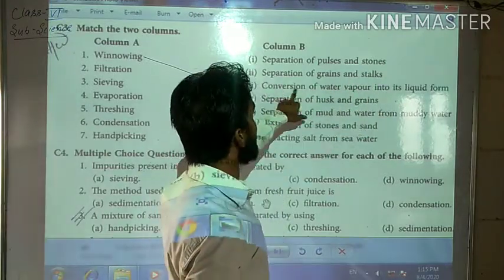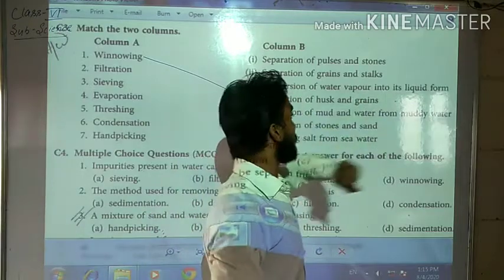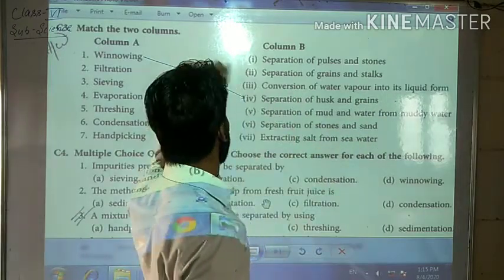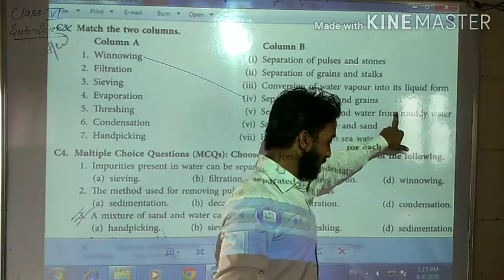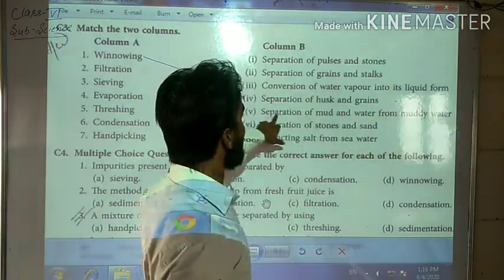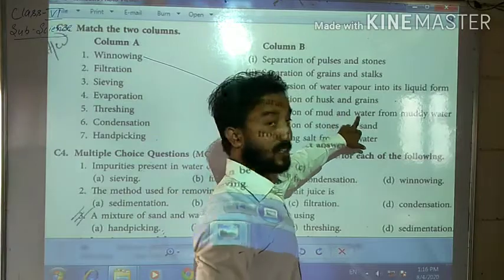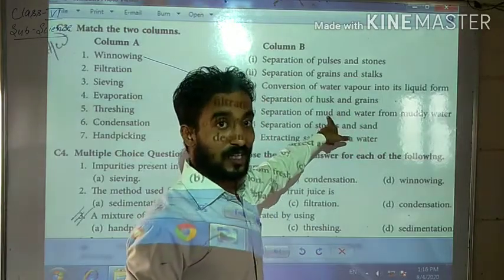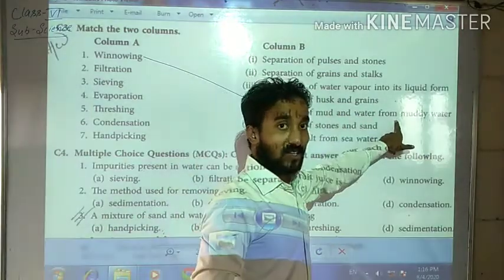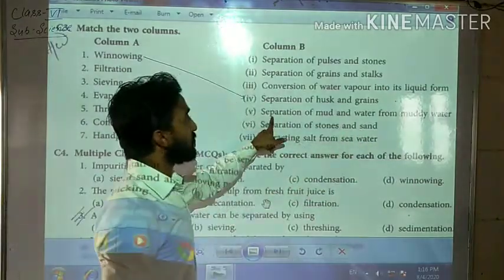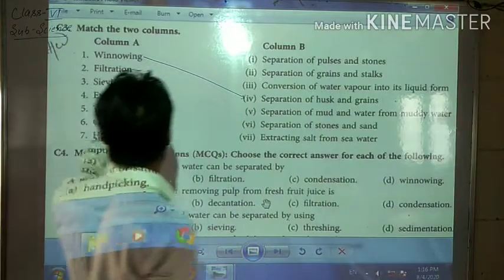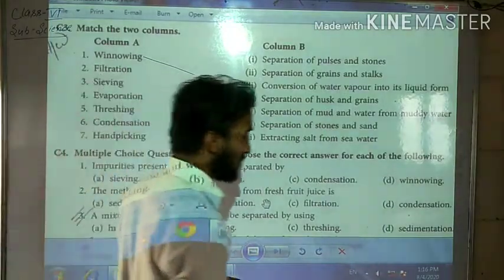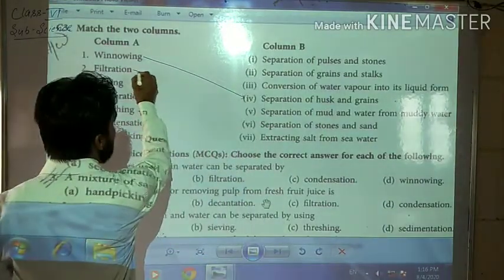No. Conversion of water vapor into liquid form? No. It is already matched with number 1. Separation of mud and water from muddy water. See, separation of mud and water, insoluble solid from liquid, I told you. It can be this: separation of mud and water from muddy water through the process of filtration. Is it clear?